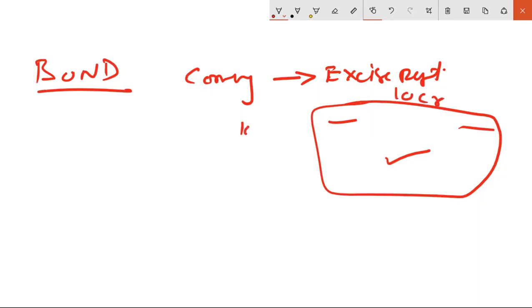They need to maintain at least 10% of that, 1 crore, as a security deposit with the excise department, and they will give you 10 times exposure. That means you can do exports up to 10 crores. So that is exports under bond.